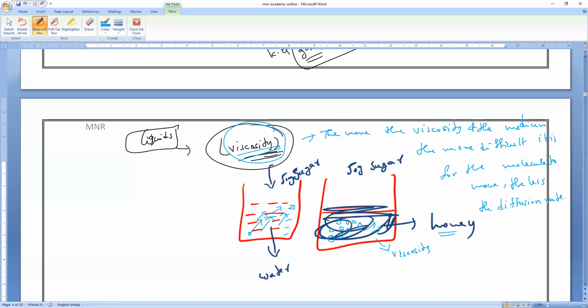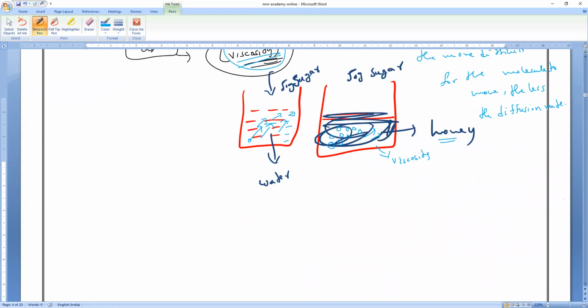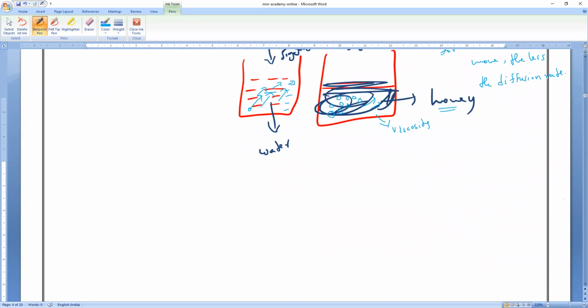All of you remember, the more the viscosity of the medium, the more difficult it is for the molecule to move, comma, the less the diffusion rate. Understand, Mr. Sanjay, Gokul, everybody? So if viscosity increases, is the rate of diffusion decreasing or increasing? Everyone, rate of diffusion is decreasing. That is what you have to remember.